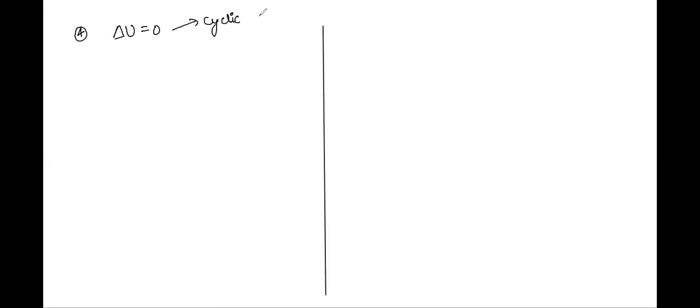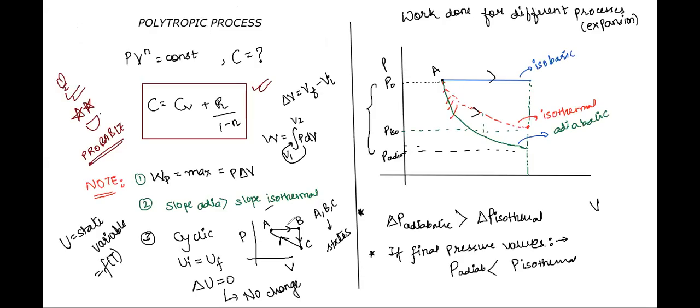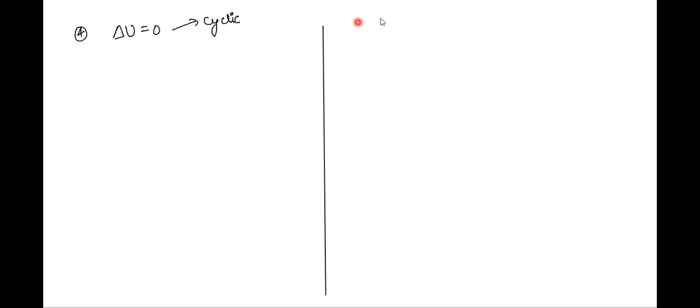When the process is cyclic, that is, the entire gas system is coming back to the same position, I will repeat, the entire ideal gas system is coming back to the same position or the same state. If that is happening, then it is a cyclic process and delta U is 0, one case.